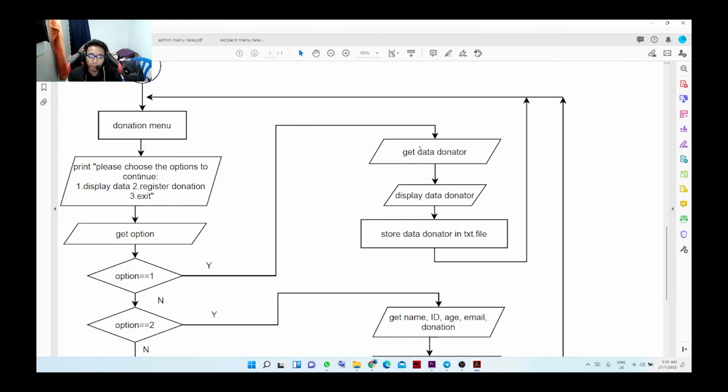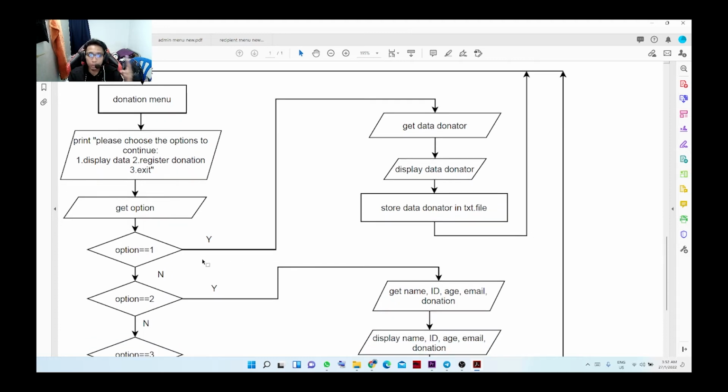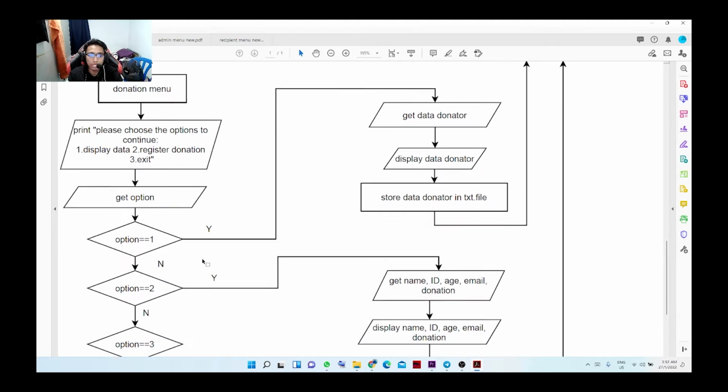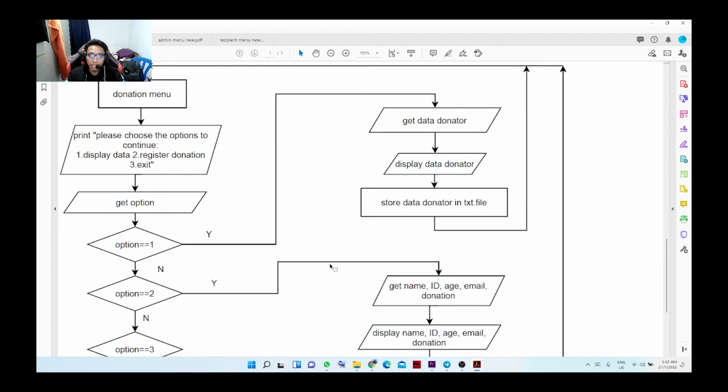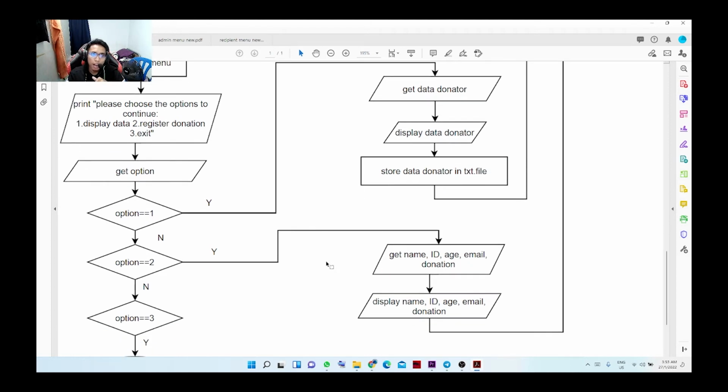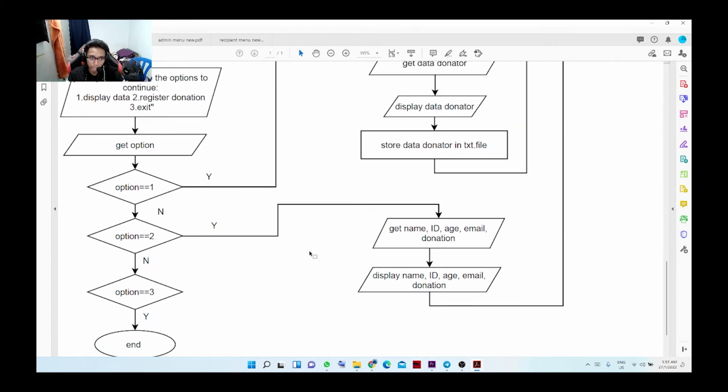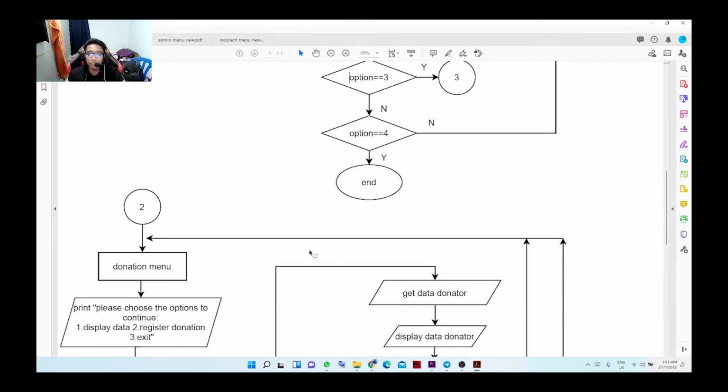If the user chooses number 2 to register a new donation, it will require the user to enter their name, ID, age, email, and the amount of donation that they want to make. After that, it will display again all the data that the user just entered, and then go back to the donation menu. If the user chooses number 3, it will exit and end the program. So that is for the donation menu, number 2.